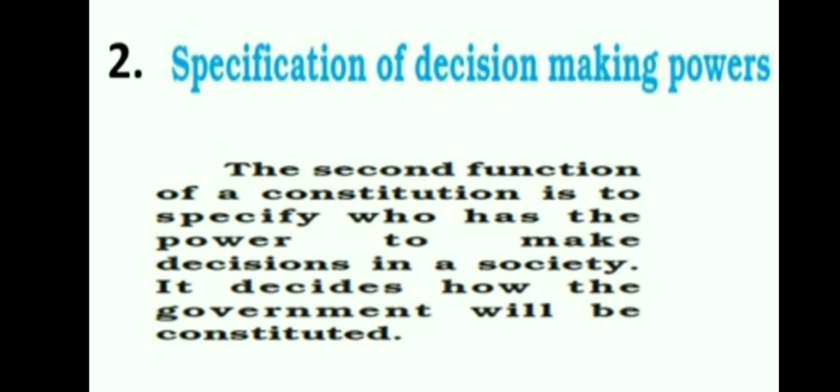Before identifying what the rule in any given society is, you have to identify who has the authority to enact it. If parliament has the authority to enact laws, there must be a law that gives parliament that authority in the first place. So the second function of a constitution is to specify who has the power to make decisions in a society. It decides how the government will be constituted.